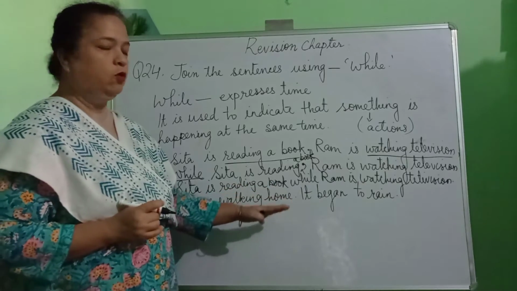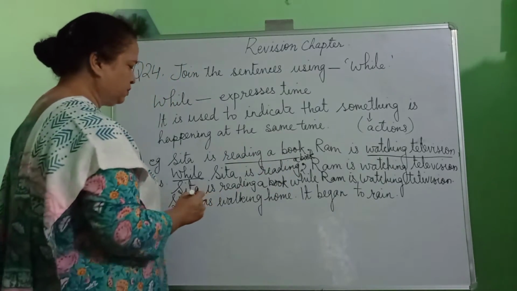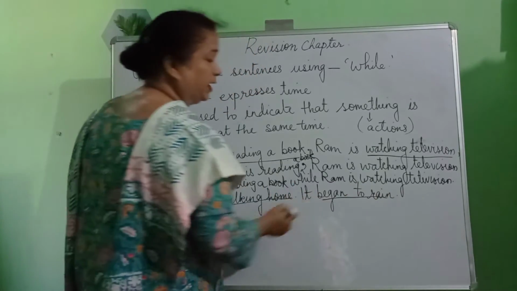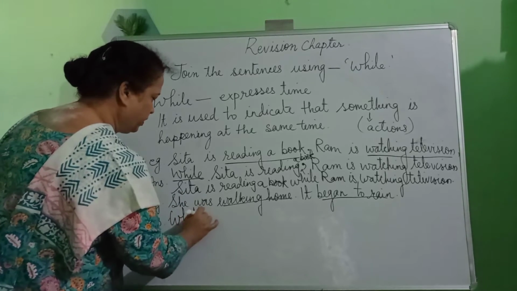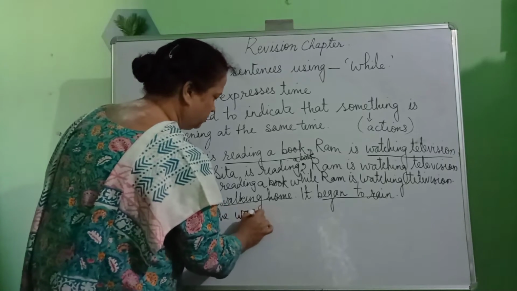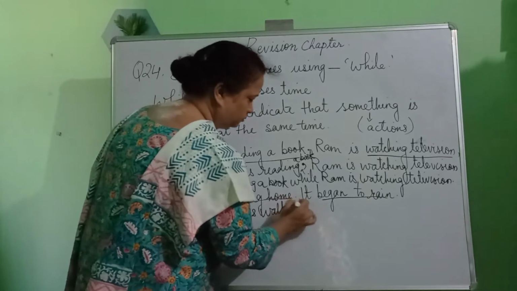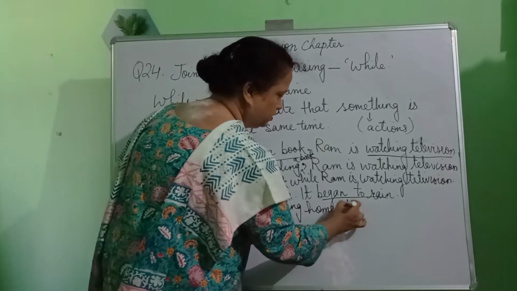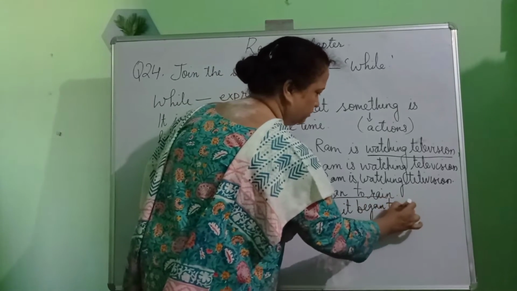She was walking home. It began to rain. That means two actions were happening at the same time. Number one, she was walking home. Second, it began to rain. So we can join the sentences as I have told you. Begin with the word while. While she was walking home, instead of full stop, we write comma, it began to rain.